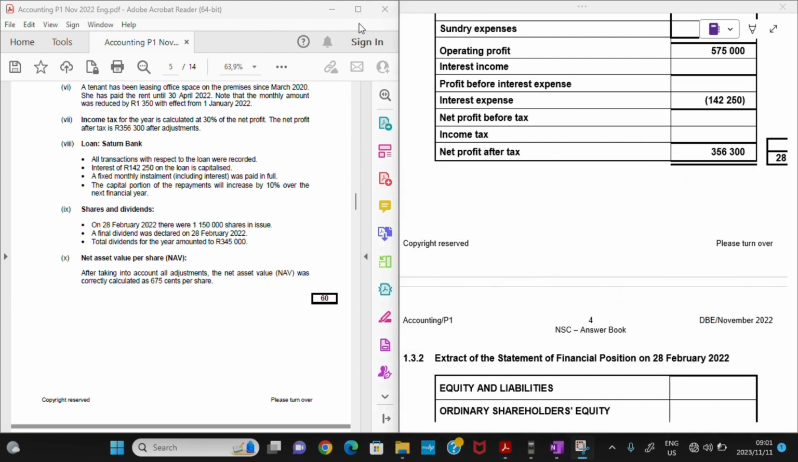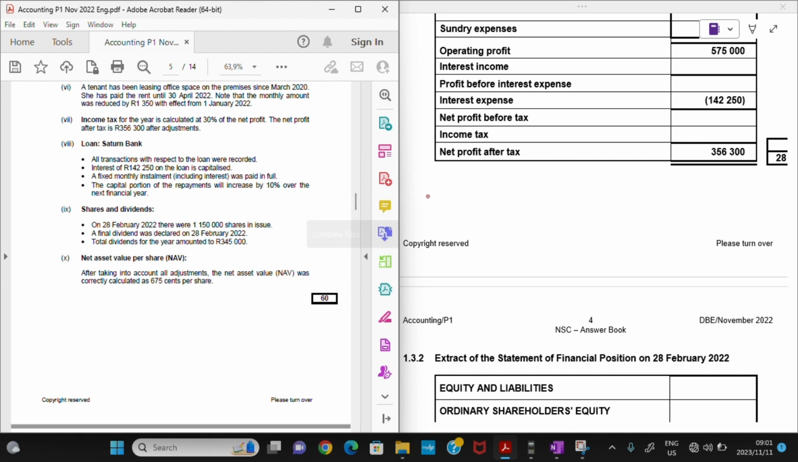We have the following. A tenant has been leasing office space on the premises since March 2020. She has paid the rent until 30 April 2022. Note that the monthly amount was reduced by 1,350 with effect from 1 January 2022. Already we can see that 30 April 2022 is outside of our financial year, so they are testing the matching principle again.